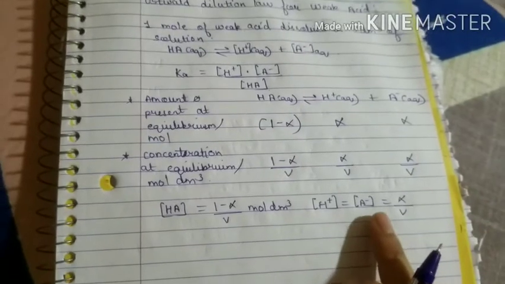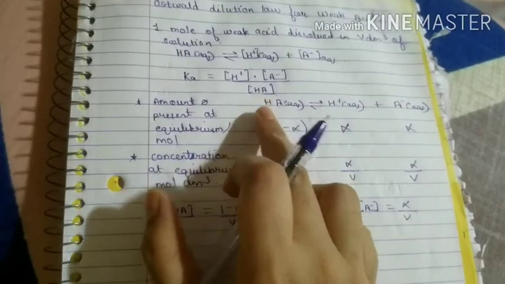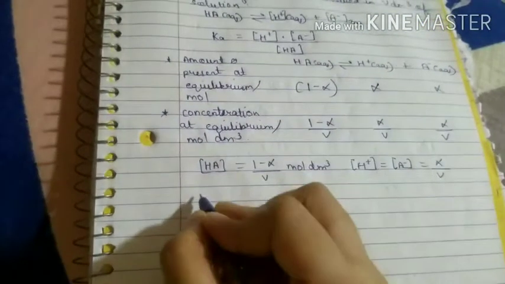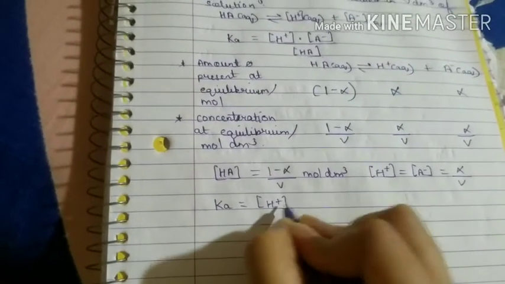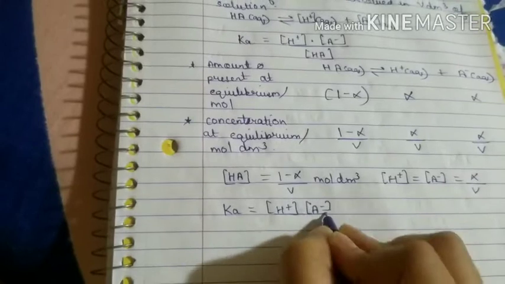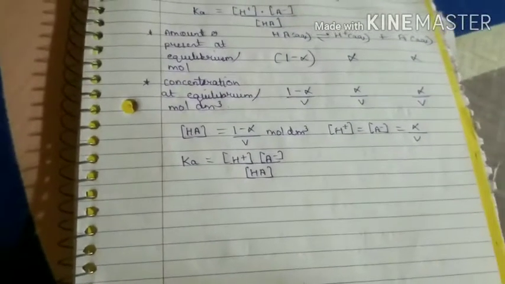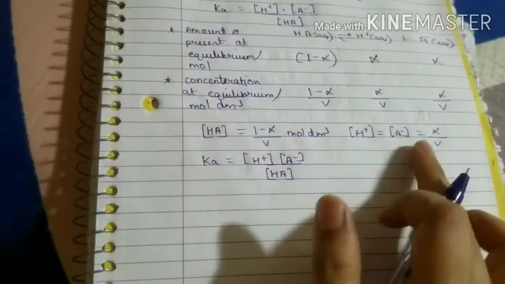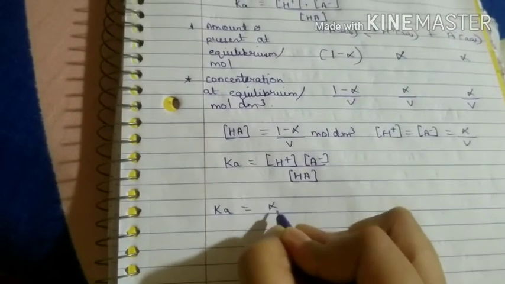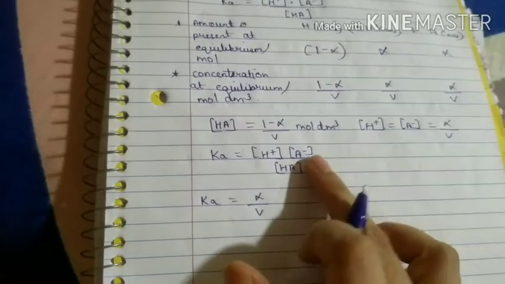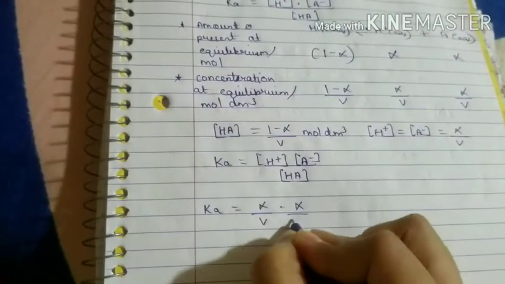Now you are going to substitute these values in this acid dissociation constant. So what is your acid dissociation constant? We know that Ka is equal to H plus times A minus upon HA, right? Now start substituting these values. H plus is what? So Ka, it is alpha by V, and A minus is what? A minus is also alpha by V only, so right there, alpha by V.